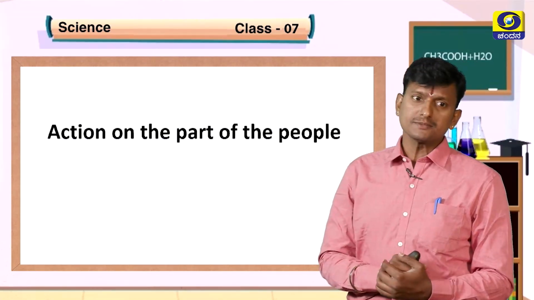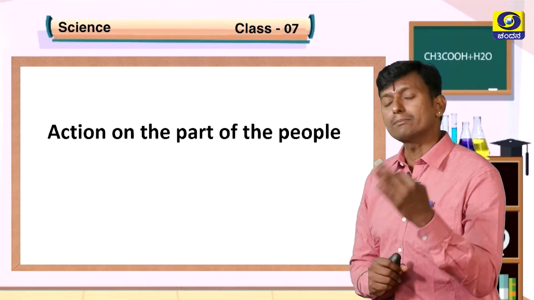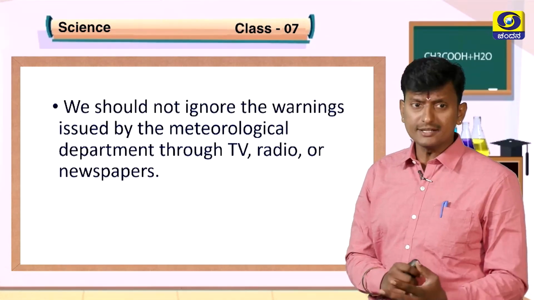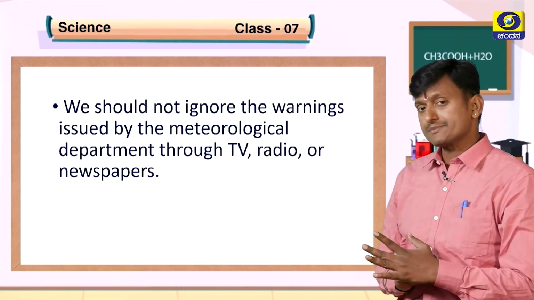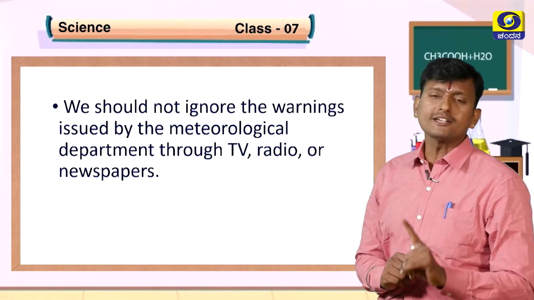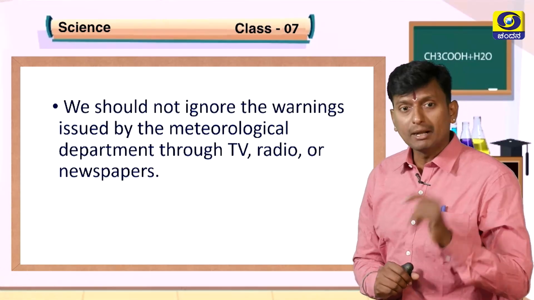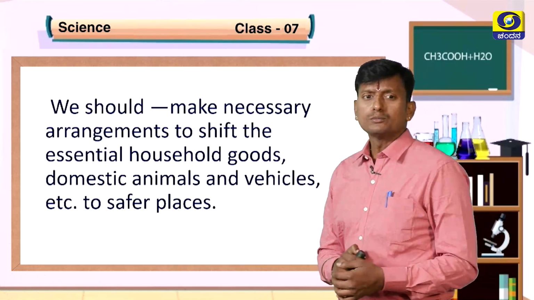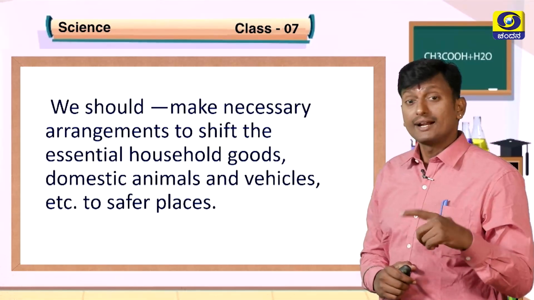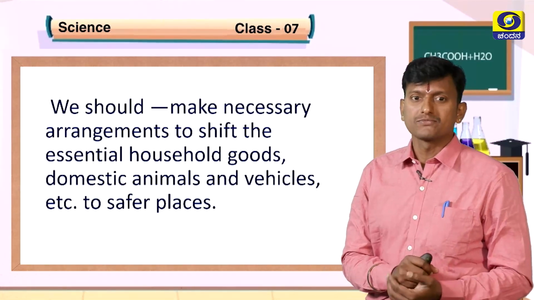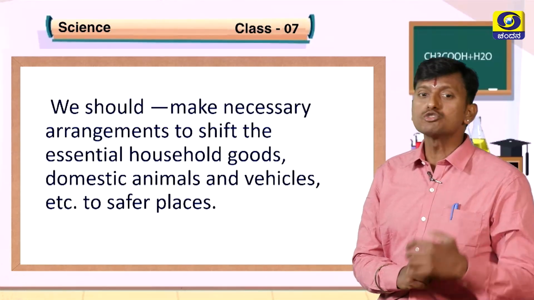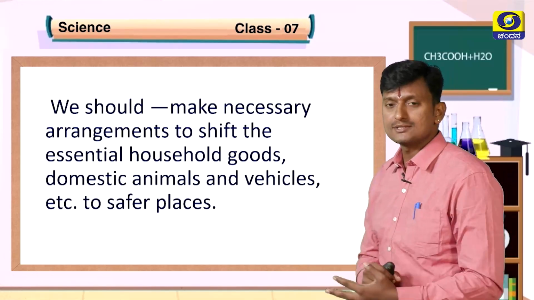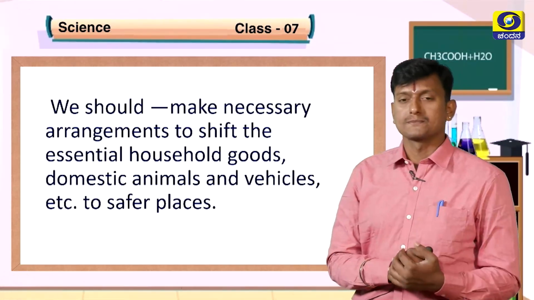The next thing is action on the part of the people. What action? The first thing is we should not ignore the warnings issued by the meteorological department through TV, radio or newspapers. And also, we should make necessary arrangements to shift the essential household goods, domestic animals and vehicles, etc. to safer places during cyclones.